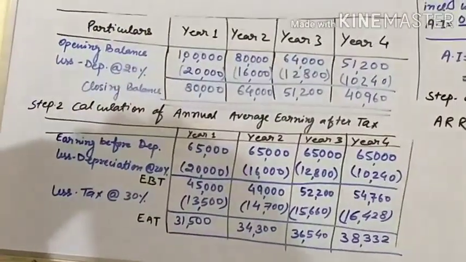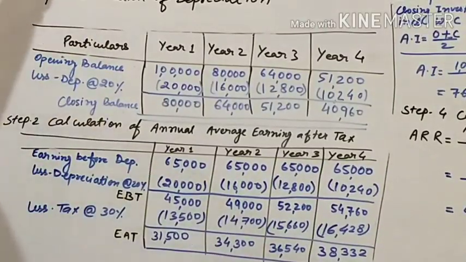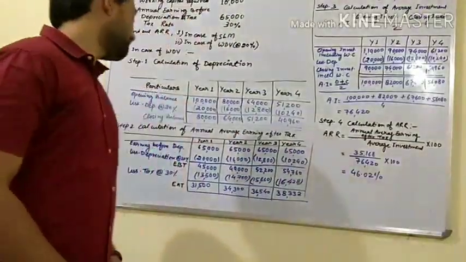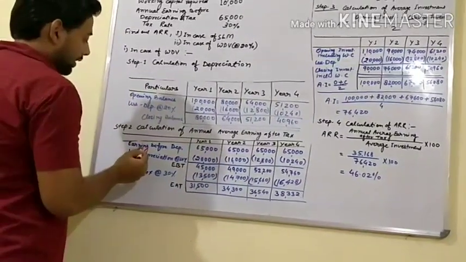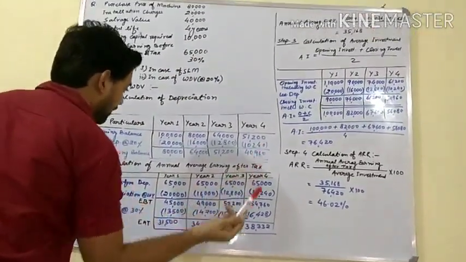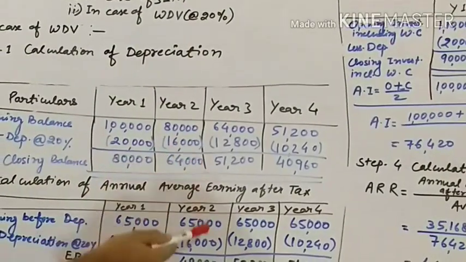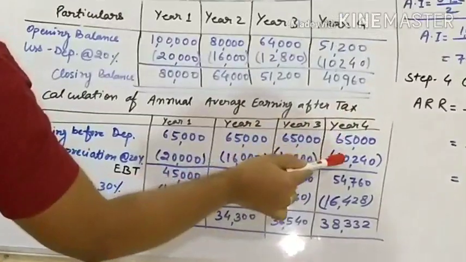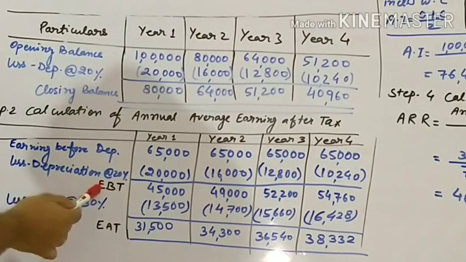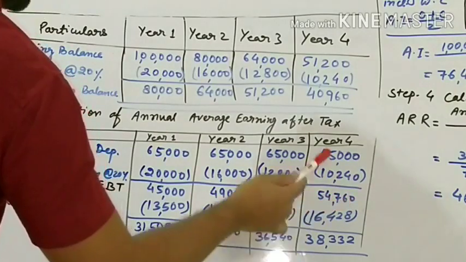Calculation of annual average earning after tax. Why do we need to find out annual average earning after tax? Because we have annual earning before depreciation and tax, and we require annual average earning after tax. See, first of all we will write here earning before depreciation, which is 65,000. You can see 65,000, 65,000, 65,000 for all 4 years. Less depreciation at the rate of 20%, we have found here 20,000, 16,000, 12,800, 10,240, and after deduction of depreciation we will find annual earning before tax, which is 45,000, 49,000, 52,200, and 54,760.